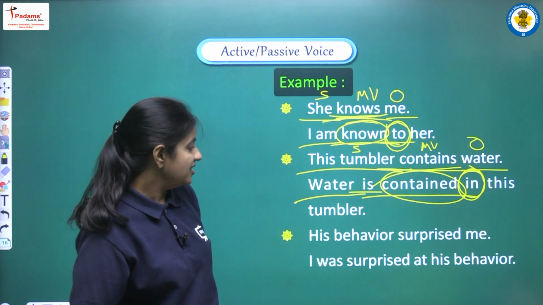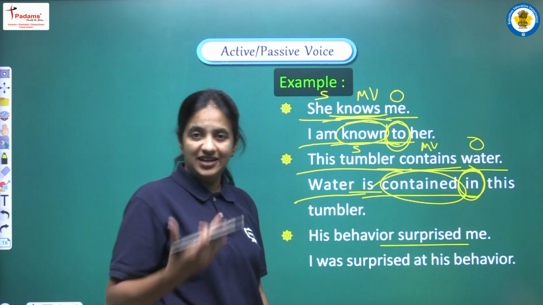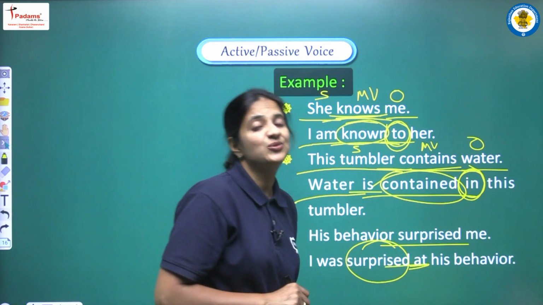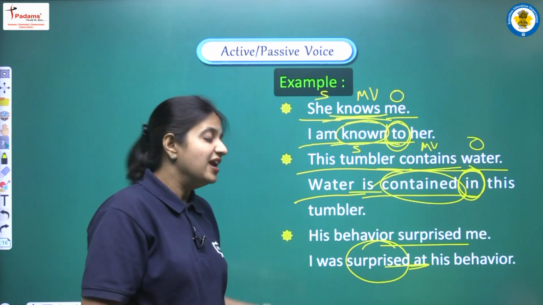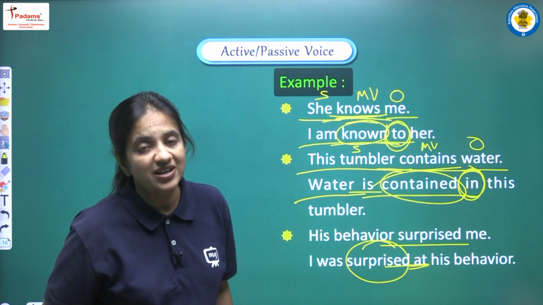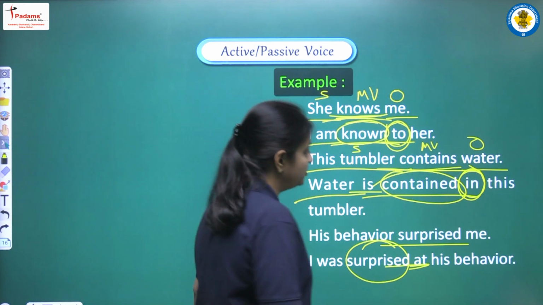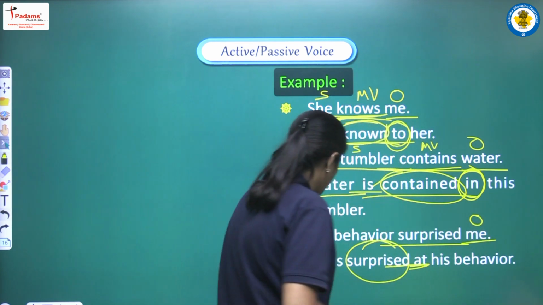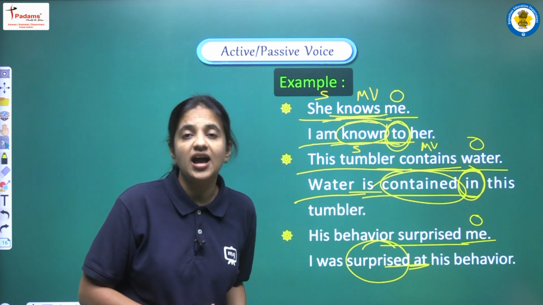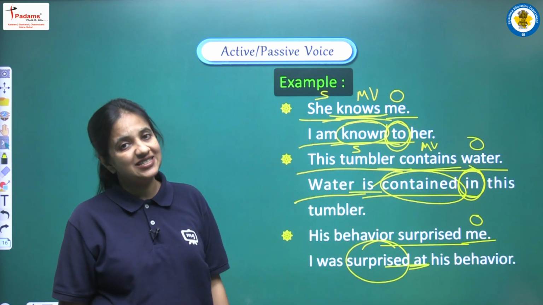Clear? Next sentence, his behavior surprised me. So here we are having surprised, and we have seen the table that if we are having surprised, after surprised we have to write at. So again we have to replace by with at, and the complete sentence will be, I was surprised at his behavior. Okay, so again we can see that all the other rules are just the same, the structure is same. We are starting with our object, because here me is our object. We are following the same rules of helping verb and main verb, just we are replacing by with the other prepositions because of the words that we are having in these sentences.